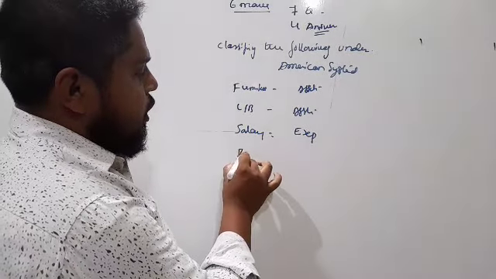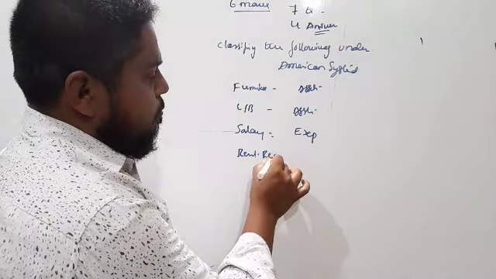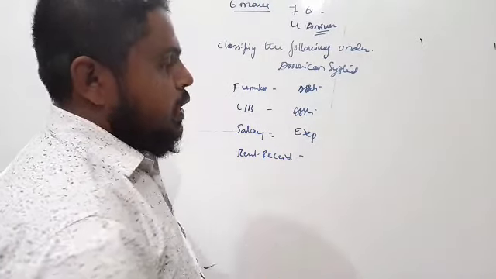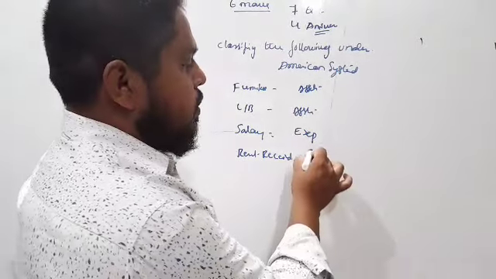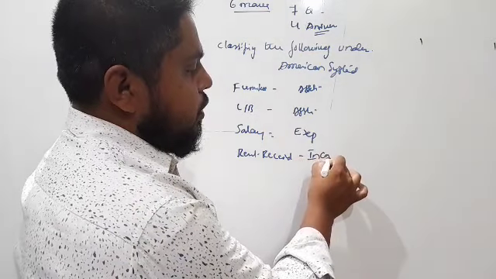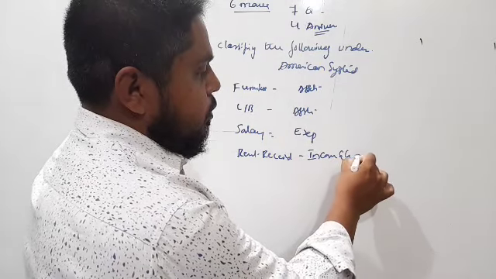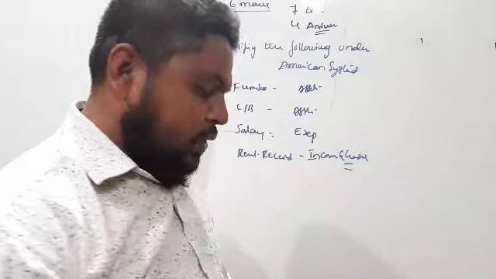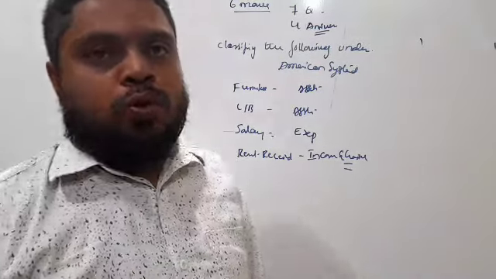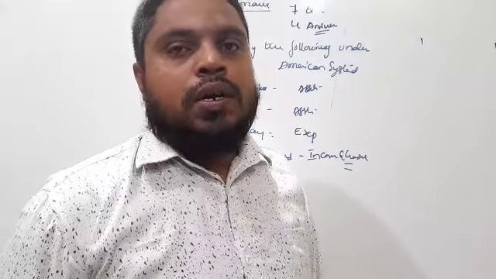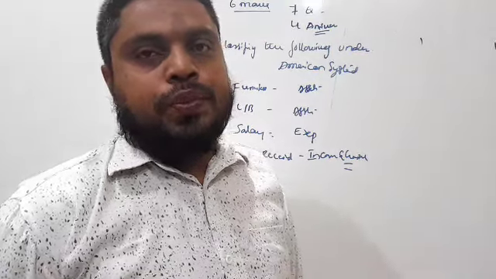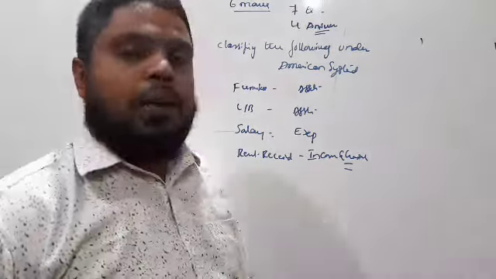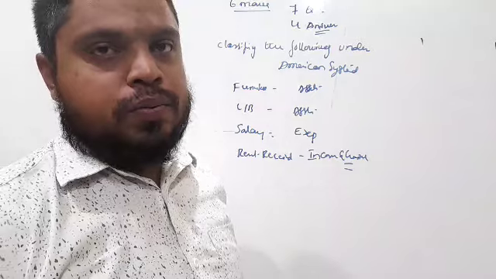Next, rent received is an income, so it comes under the incomes and gains account. So like this, you will get one compulsory question for 6 marks: classification under the American system of accounting.